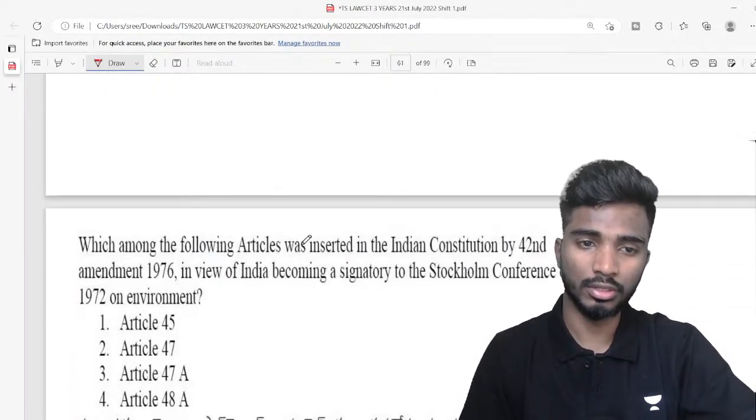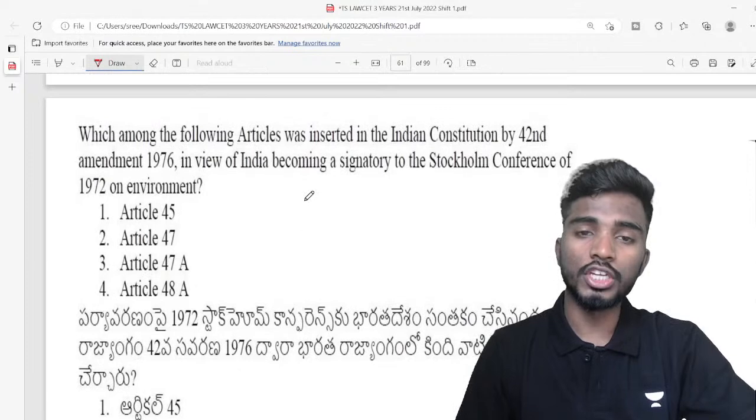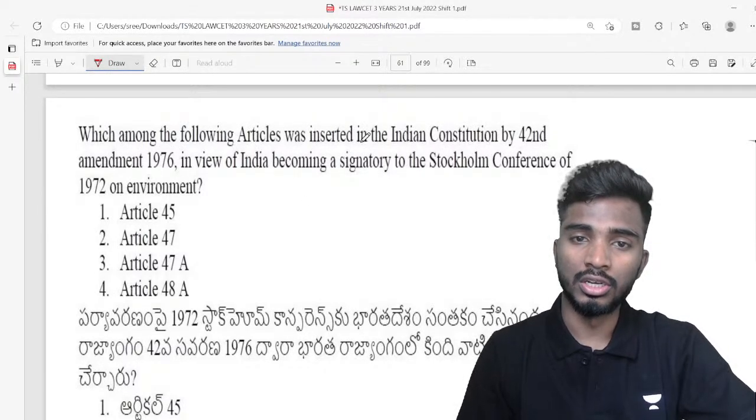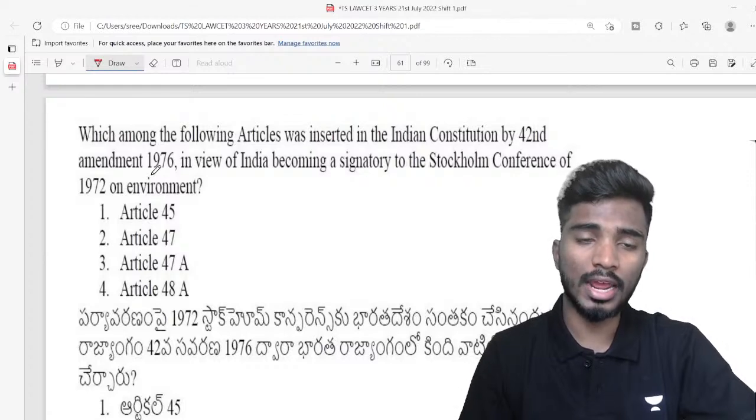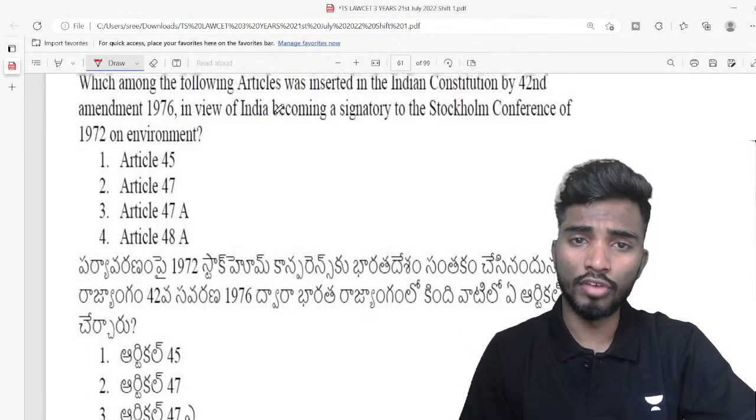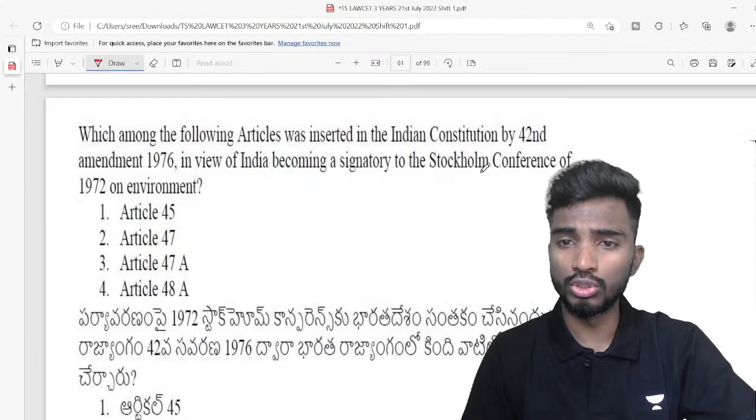Next question, number 15. Which among the following articles was inserted in the Constitution by the 42nd Amendment Act of 1976 in view of India becoming a signatory to the Stockholm Conference of 1972 on environment?